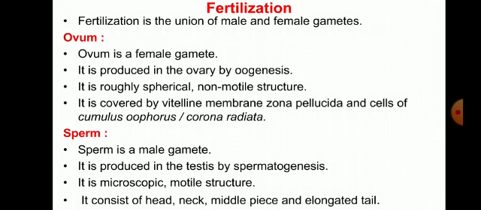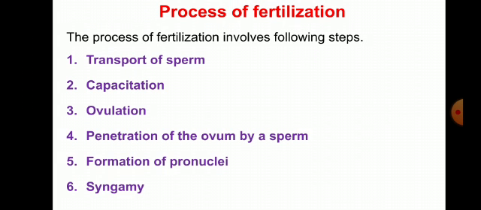What is meant by ovum? What is meant by sperm? So this is what is meant by fertilization. Gametes means the ovum and sperm. Okay. So next, how does the process of fertilization occur? What is the process of fertilization? How does fertilization happen and what are its processes?